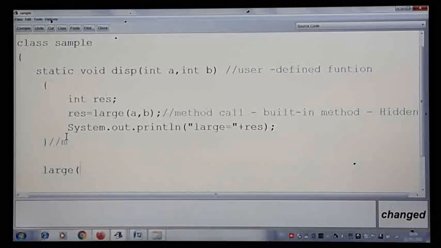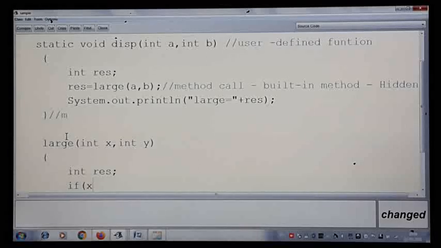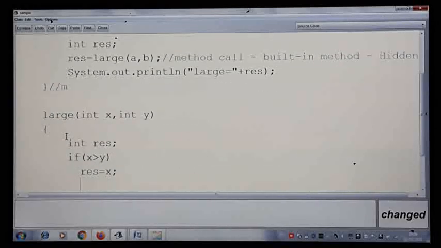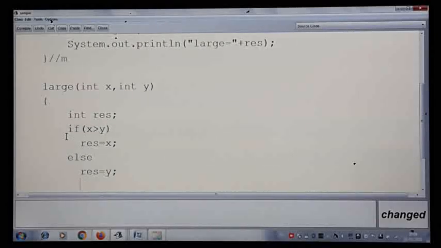That is what I am going to write now: int x, int y. I am going to find the maximum of two numbers, so I'll take an int result. If x is greater than y, then result is equal to x, else result is equal to y. This is the logic to find the largest of two numbers.